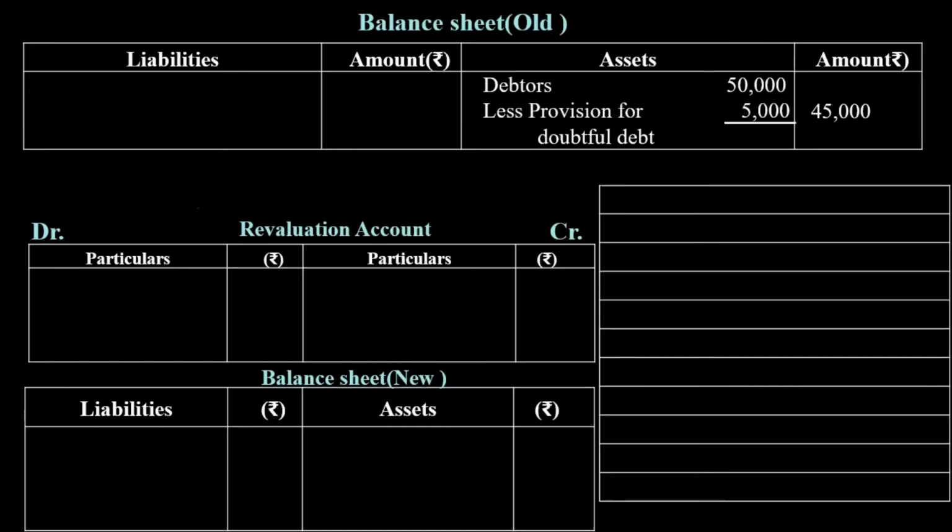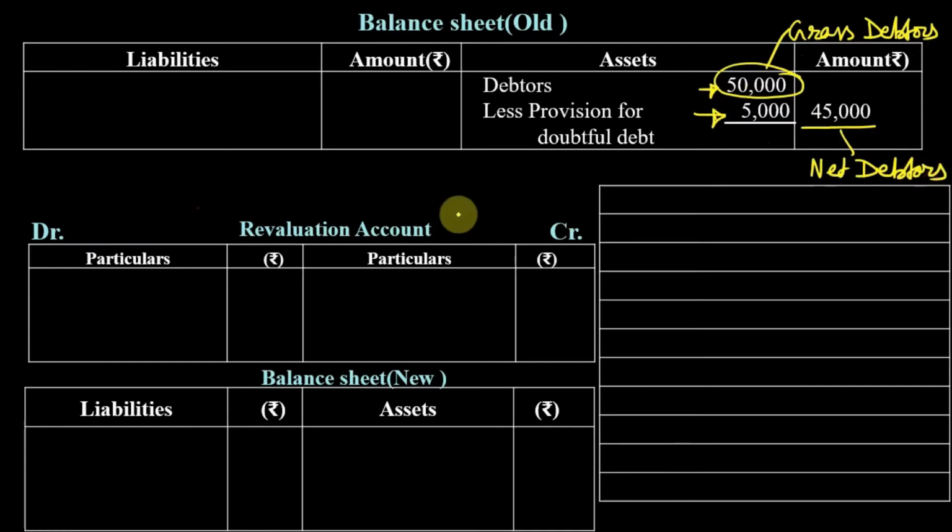So I am taking this one example and I am going to discuss different cases of provision for doubtful debt. So if you can see here, debtors are 50,000 and provision is 5,000. So the amount written outside is 45,000. So please remember here 50,000 is called gross debtors, and once I deduct provision from it, this is called net debtors. Okay, so let us see the first case.